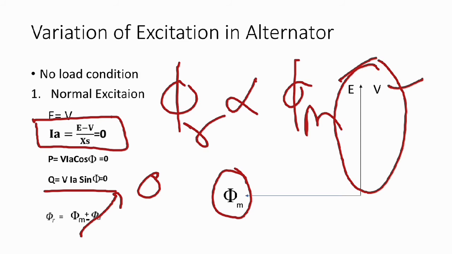So that's why, when this type of system is connected with the infinite bus bar, it is just like floating. That means you are not delivering any power, and you are not receiving any power. This phenomenon is actually called floating. So in no load condition with normal excitation, the alternator is floating with the infinite bus bar.